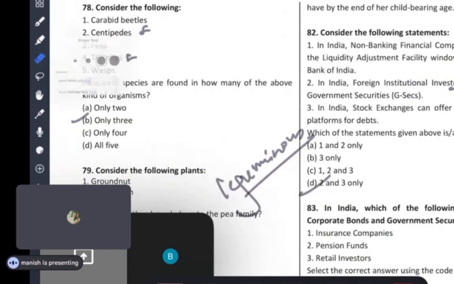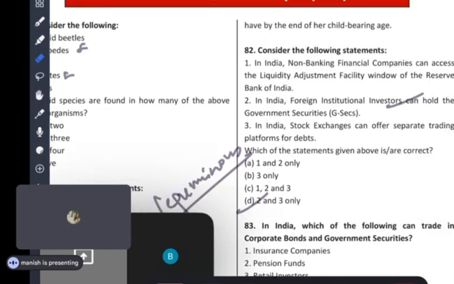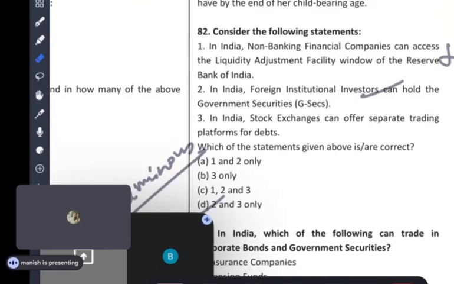Now see this question, an economy based question, guys. Read it. Question 82. The non-banking financial companies can access the liquidity adjustment facility window of the Reserve Bank of India. In India, foreign institutional investors can hold government securities. In India, the stock exchange can offer a separate trading platform for debts. See, guys, here use your reasoning.